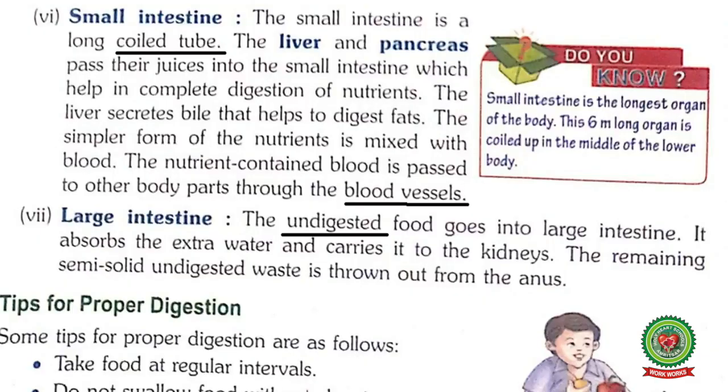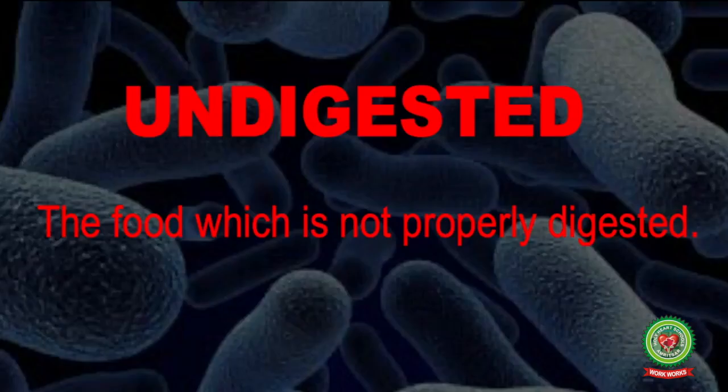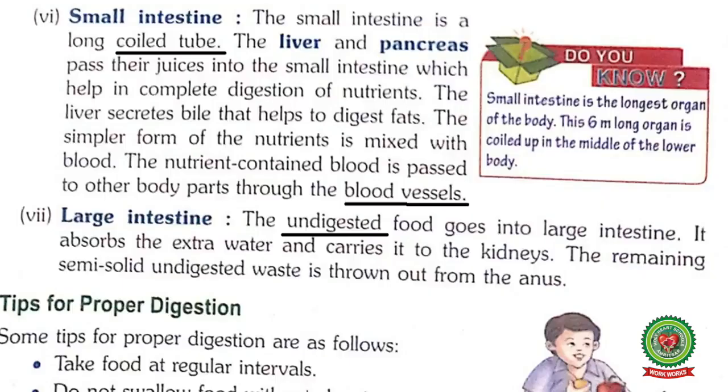The next organ is large intestine. The undigested food goes into large intestine. Underline the word undigested. Write down the meaning: the food which is not properly digested. It absorbs the extra water and carries it to the kidney.